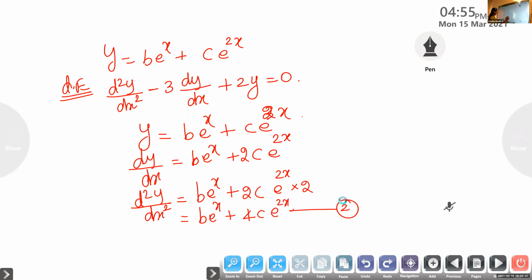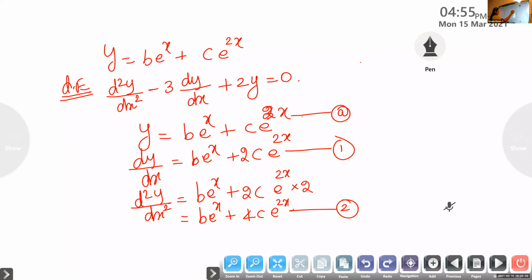Derivatives, learn it well. Substitute for y, dy by dx and d square y by dx square in the given equation and check whether it is satisfying.